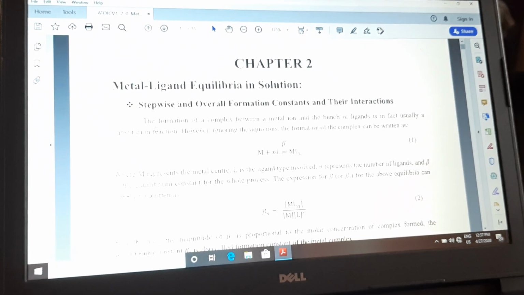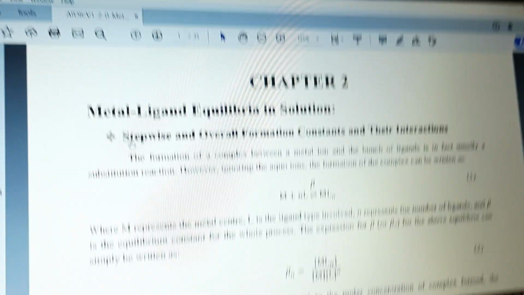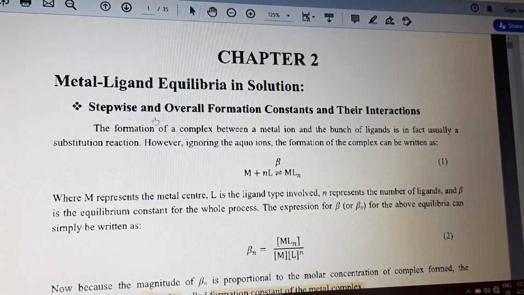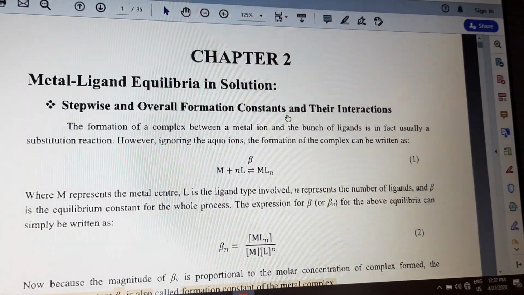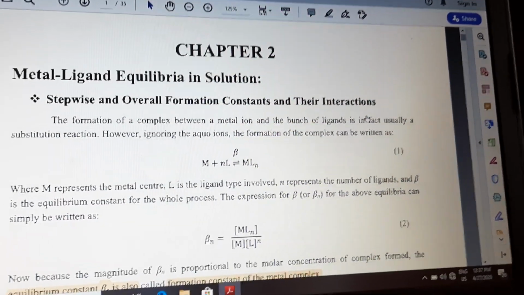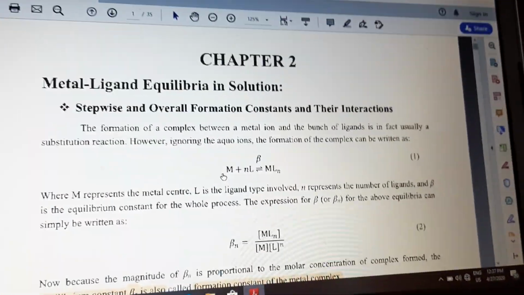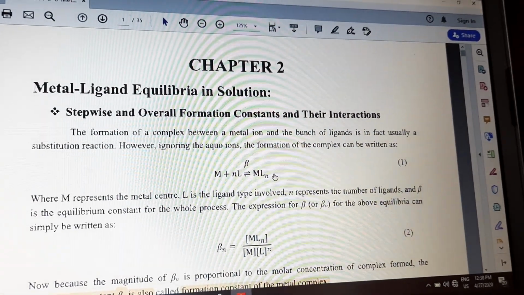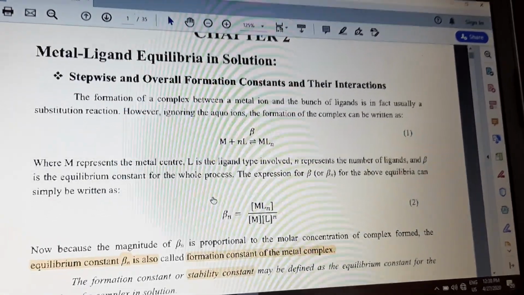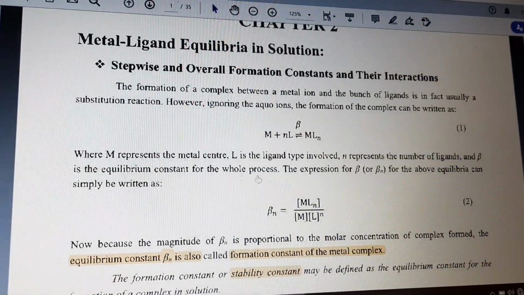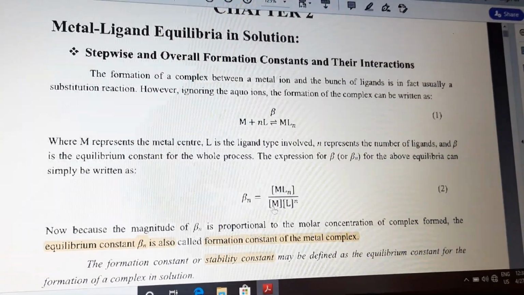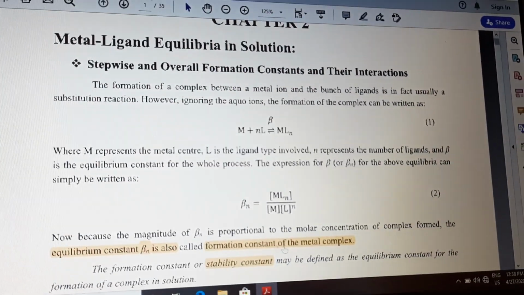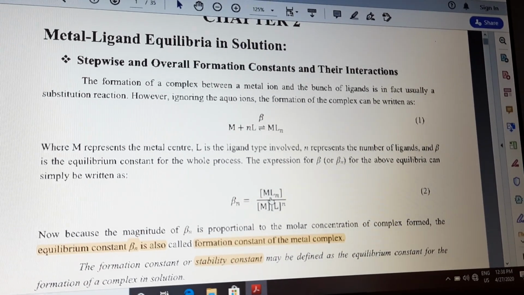So under thermodynamic stability, we need to study the stability factor in two steps, that is stepwise and overall formation constant, and what about their interaction? We'll see that. Consider a reaction. Metal reacts with the ligand to form a complex, right? So the rate of the reaction can be written as MLn by concentration of M and concentration of L to the power n. This is the known information, right?